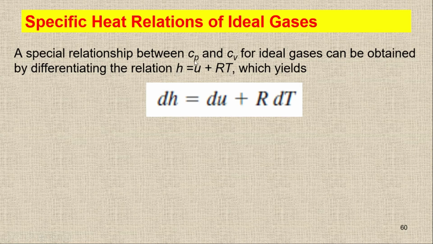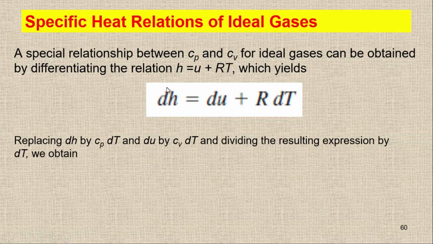So in differential form, we have dh = du + R dT. Now by definition, we have Cp and Cv. What is dh? dh is simply Cp dT. And what is du? du is Cv dT. So I'm just going to replace dh by Cp dT and du by Cv dT, then we have plus R dT. So here we have dT, here we have dT, and here dT.